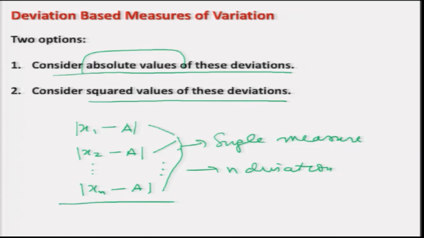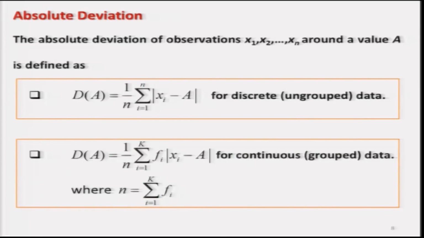Now, in case I try to find the mean of all such deviations, then this will give me a summary measure of absolute deviation. And the definition of absolute deviation says that if you have data x1, x2, xn, then the absolute deviation of these observations around a known value a is defined as follows.